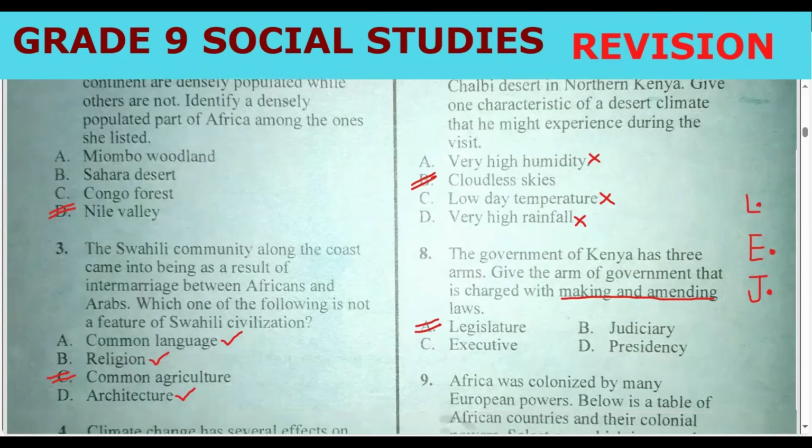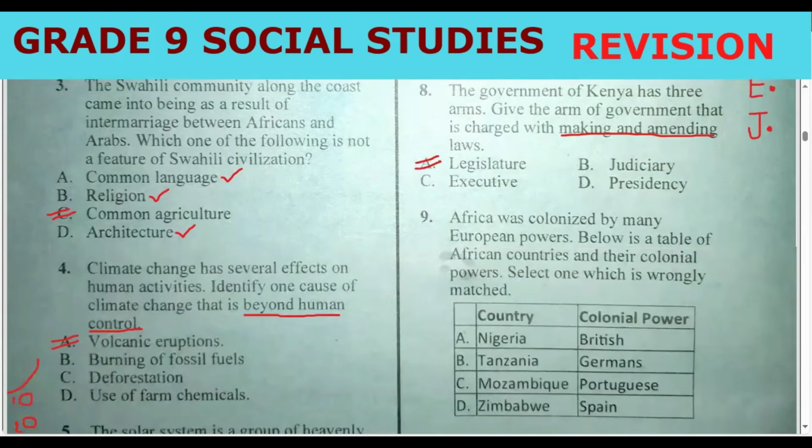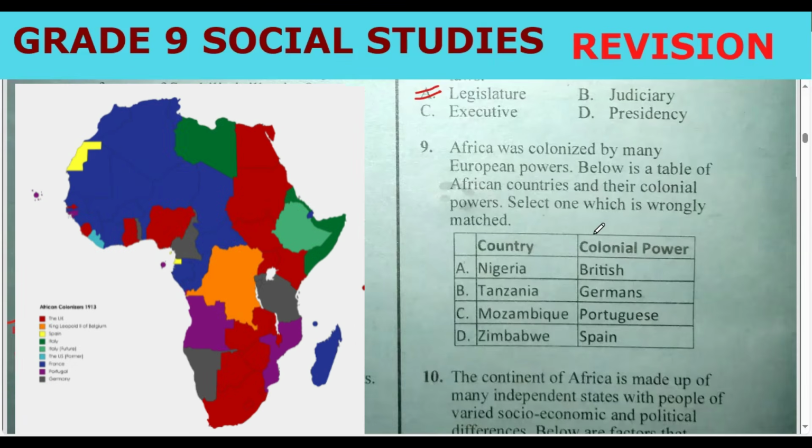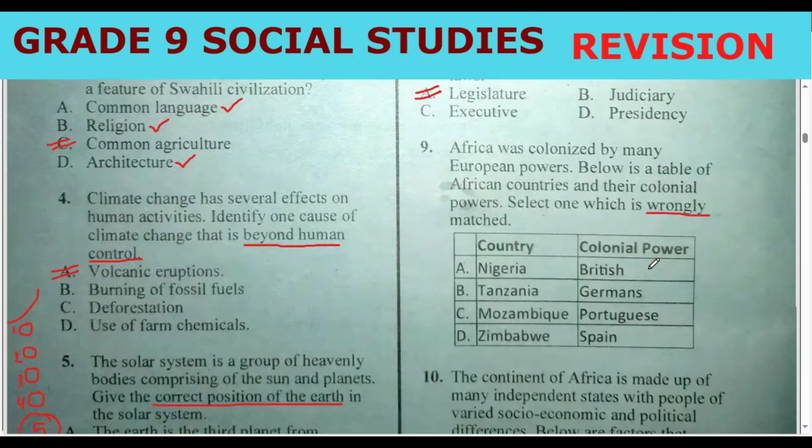Question number 9. Africa was colonized by many European powers. Below is a table of African countries and their colonial powers. Select the one which is wrongly matched. Here we are being told to select which one is not correctly matched. Nigeria, British. Tanzania, Germans. Mozambique, Portuguese. Zimbabwe, Spain. What is your take?